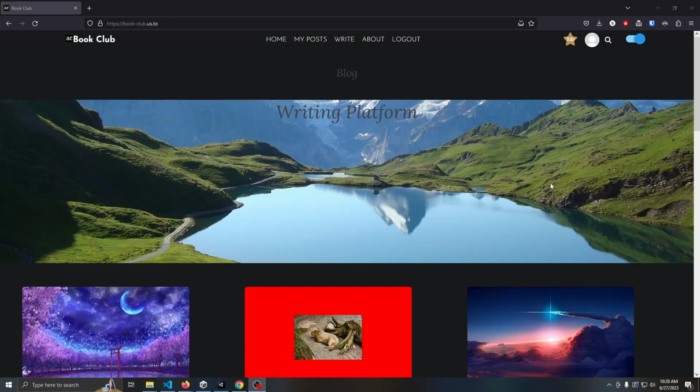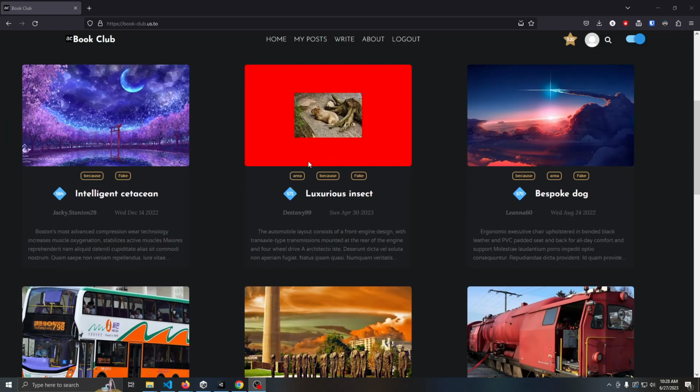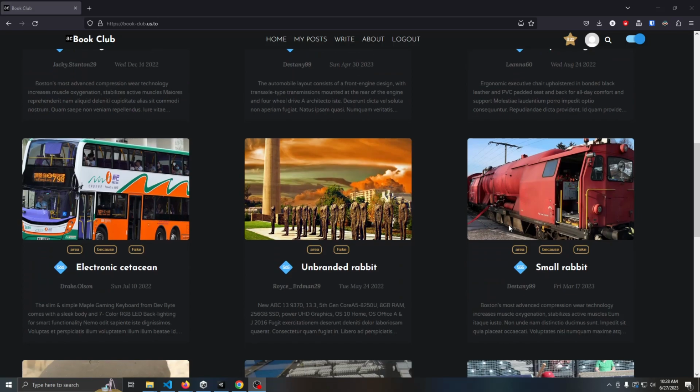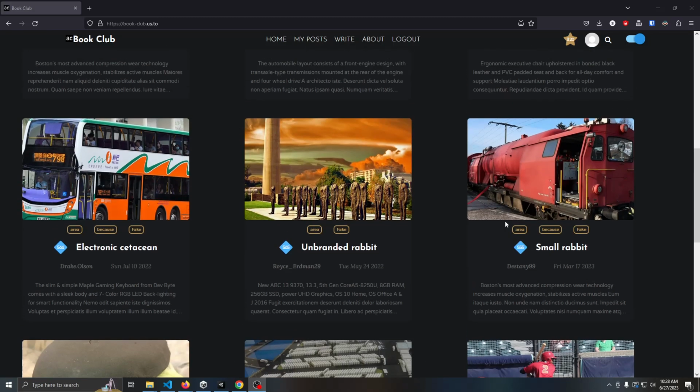This system is focused around crowdsourcing for user post and comment credibility. If we scroll down a bit here, we can see that each post has its own reputation score, which essentially gives you a good gauge of what the community feels about this post. And we can see that each post is given a preview as well as the author's username and just a little blurb about what the post is about.